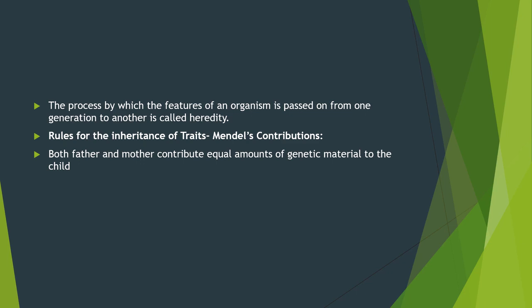During sexual reproduction, 23 chromosomes are transferred from the mother and 23 chromosomes from the father to the zygote. So now the zygote has 46 chromosomes. That is, an equal amount of genetic material has to be contributed by both parents, father and mother.